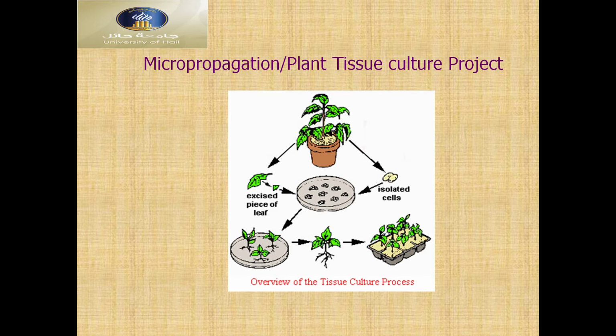This is another experiment, a plant tissue culture project. This is the plant's isolated cell or tissue, then an excised piece of leaves. This is a leaf slice, then we plant it here. This is the plant, and the isolated cell, then again we plant it to get leaves. So after this, from this planted one, we got the overview of the tissue culture process. This is called plant growth tissue culture.